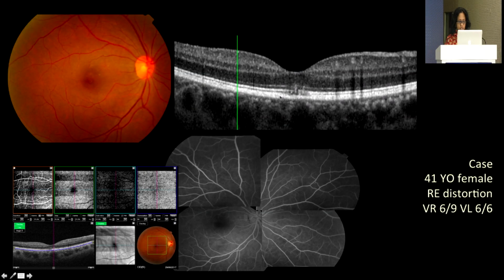So this is our patient. She had this RPE kind of hyperreflective lesion. You can see some defect in the IZ and EZ that is getting disrupted with some elevation of the ELM, but the vision was not very much affected, 6/9. She was just having metamorphopsia. We look at the vasculature, which was not affected at all in any of the segments.